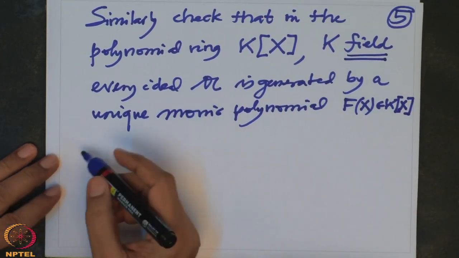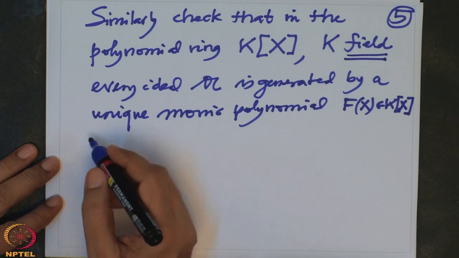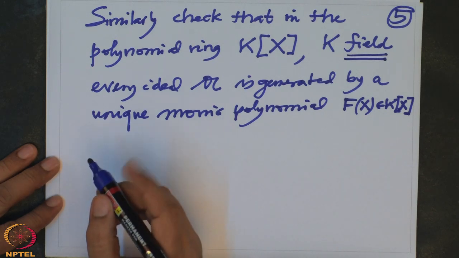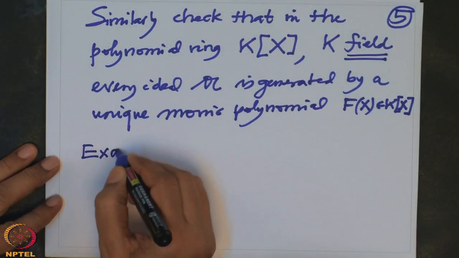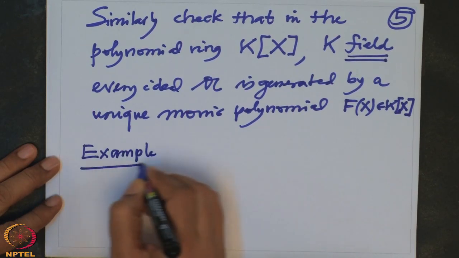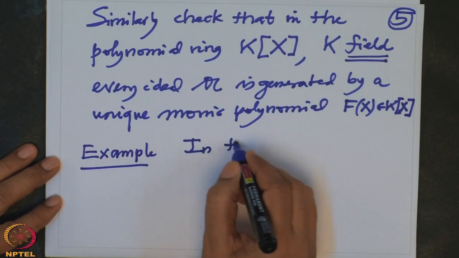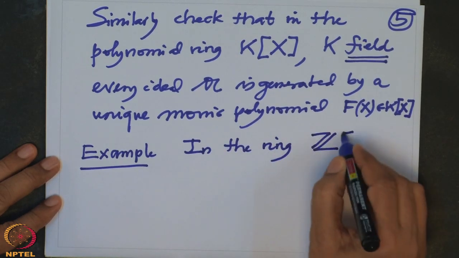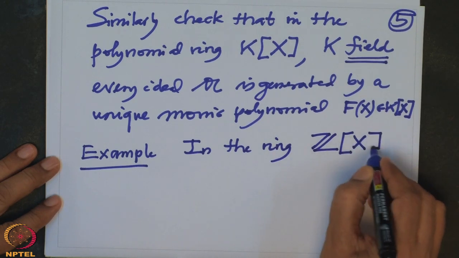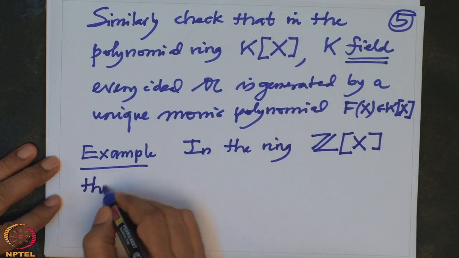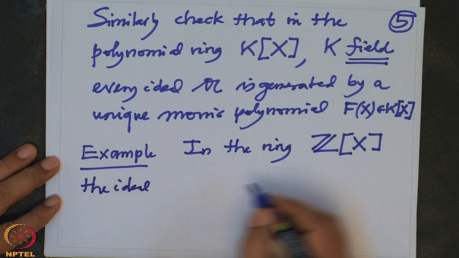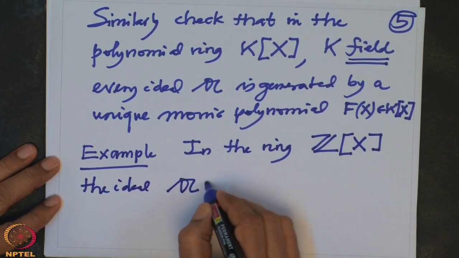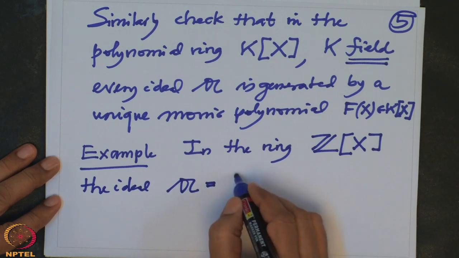Okay. So before I go on, at least one example where not all ideals in all rings are principal. For example, in the ring Z[x], polynomial rings with coefficients in the ring Z, the ideal A which is generated by 2 and x.